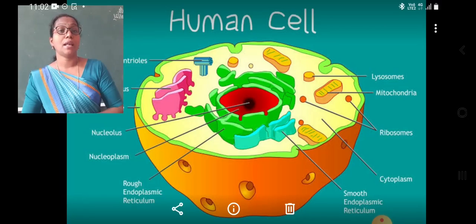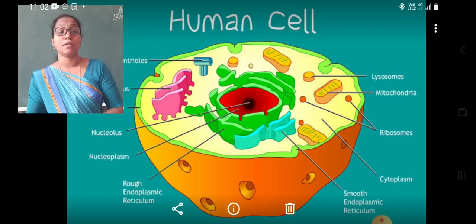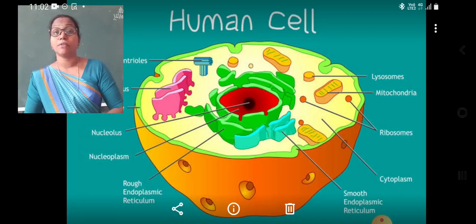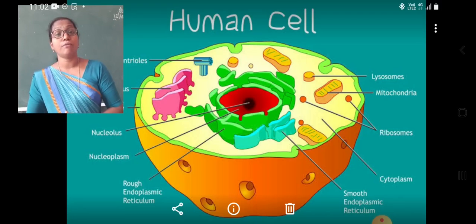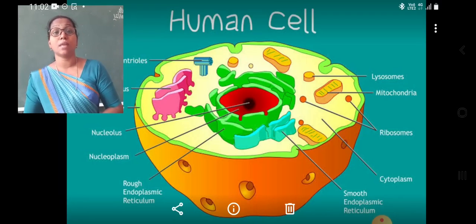A human cell is different from a plant cell, different from a paramecium, and different from a virus. So students, the cells vary in shapes, sizes and functions.